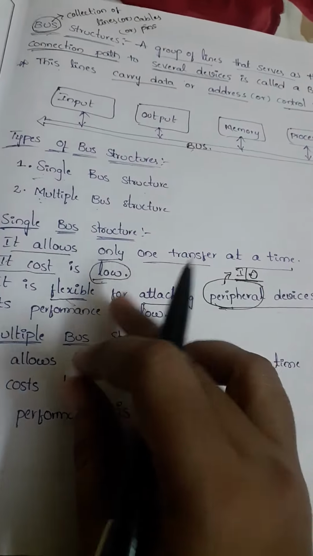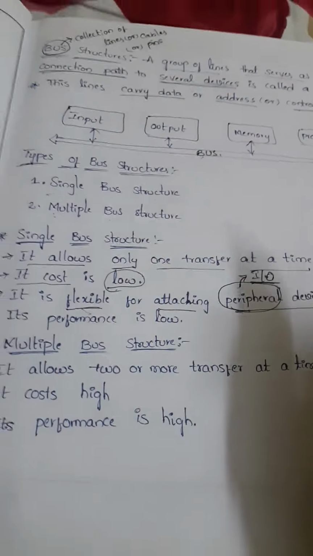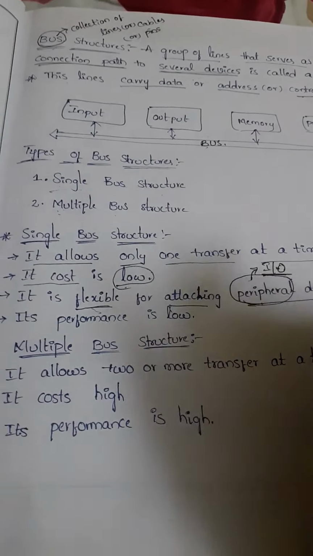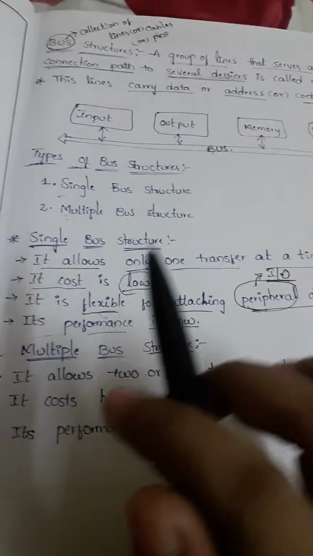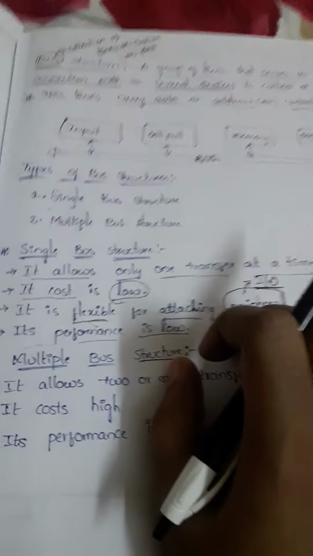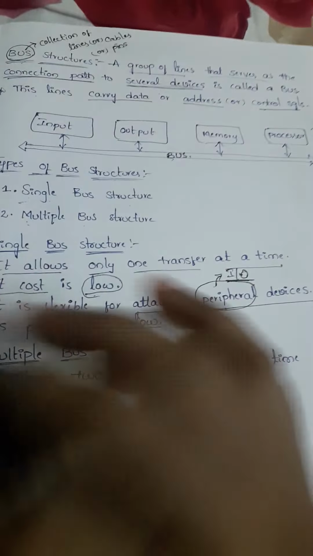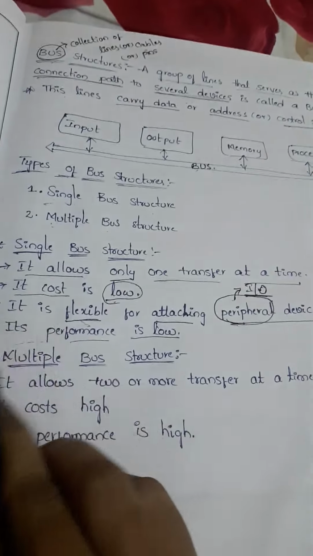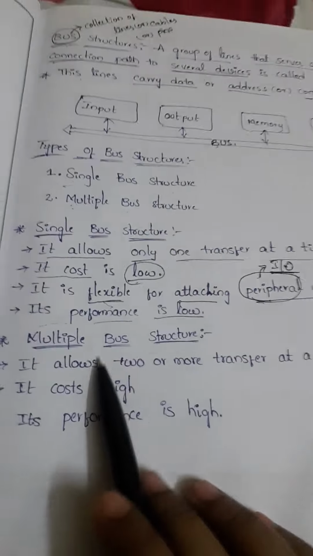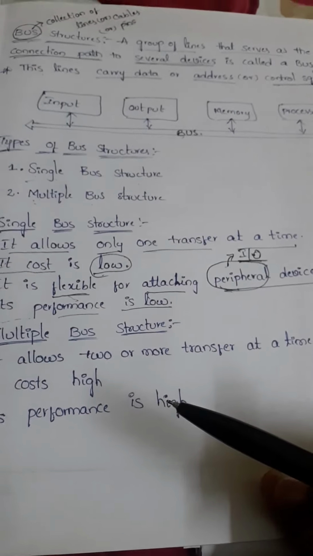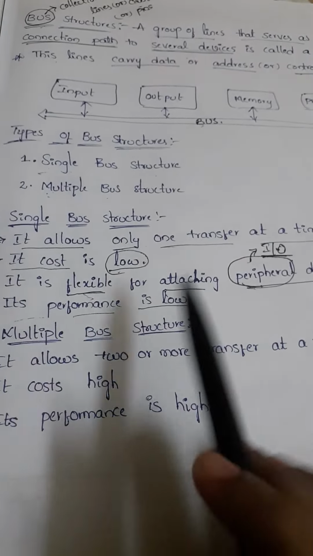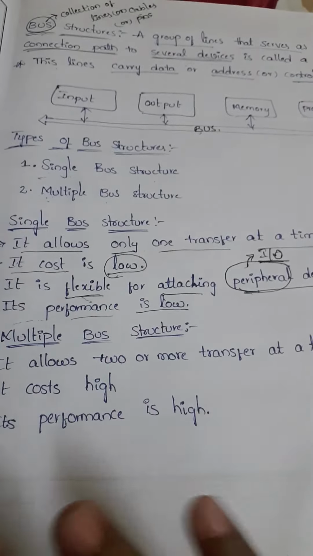That means it is the easiest way of attaching input and output devices. And its performance is very low because it consists of a single line and transfers at a time only, so automatically the performance is very low. Performance being low means the speed of operation is very slow.